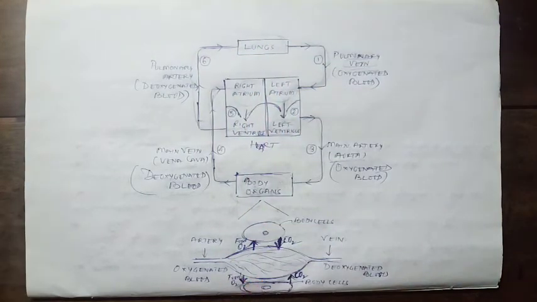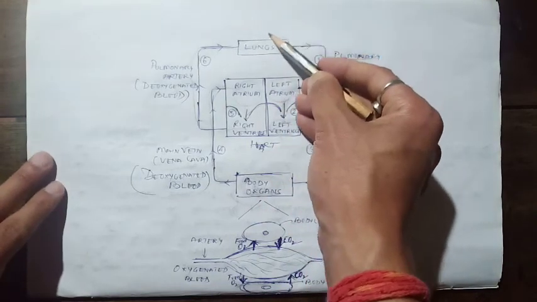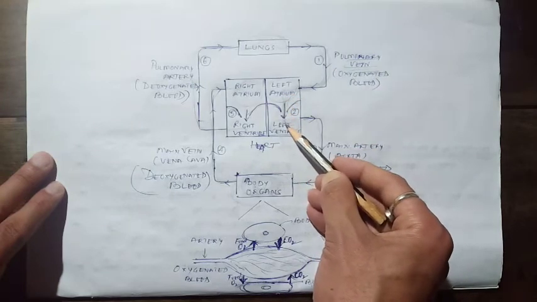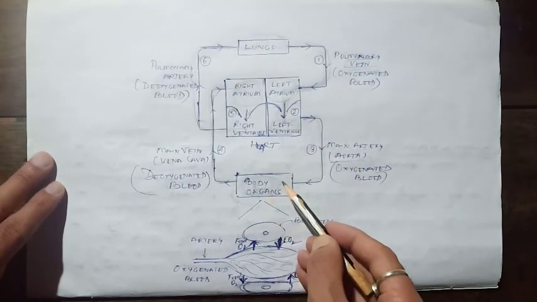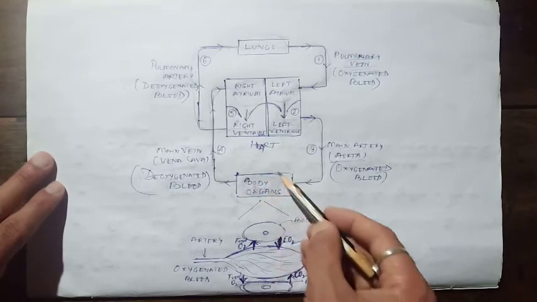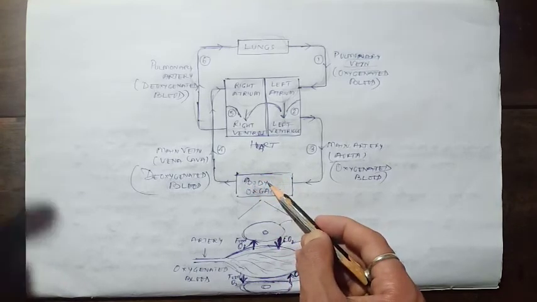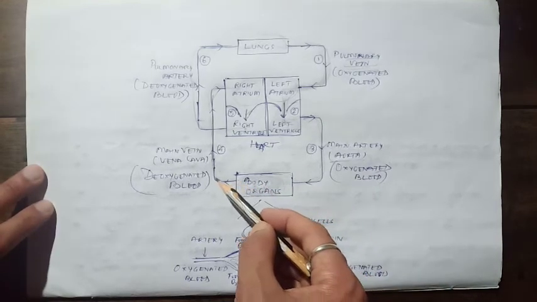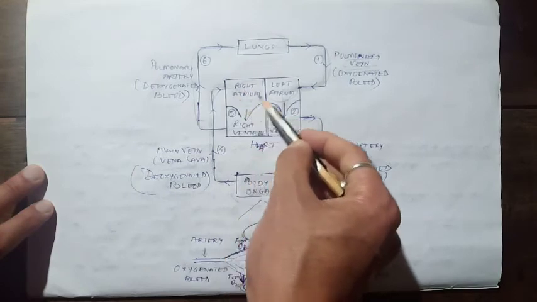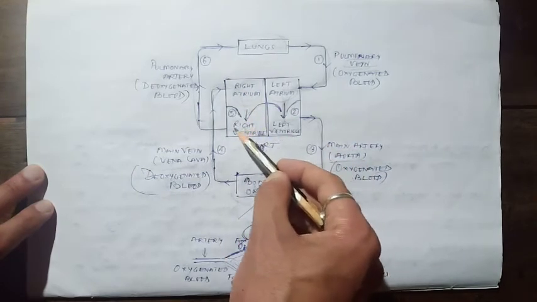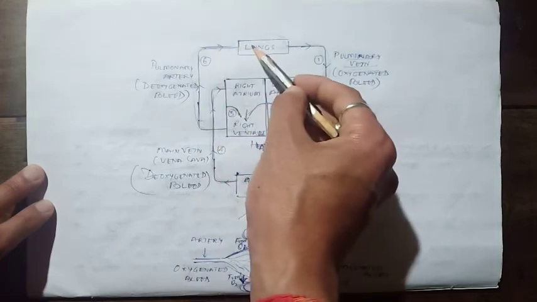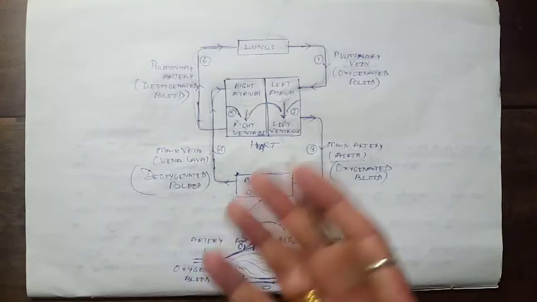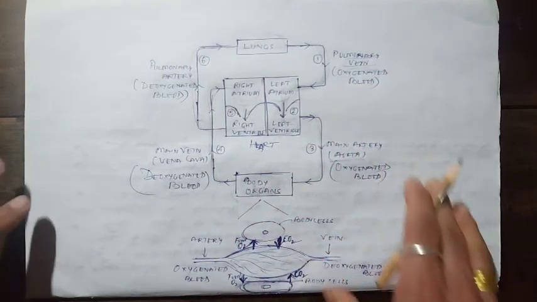So when we inhale the air, the oxygen is carried by the blood to the left atrium, then to the left ventricle, and the pure oxygen goes to the body. In the body, the pure oxygen is exchanged with the impure, or we can say the wastes, carbon dioxide. That carbon dioxide will be transported back to the heart through the right atrium to the right ventricle and is sent back to the lungs. So carbon dioxide is exhaled out. So this is how our heart, the pumping organ, works.